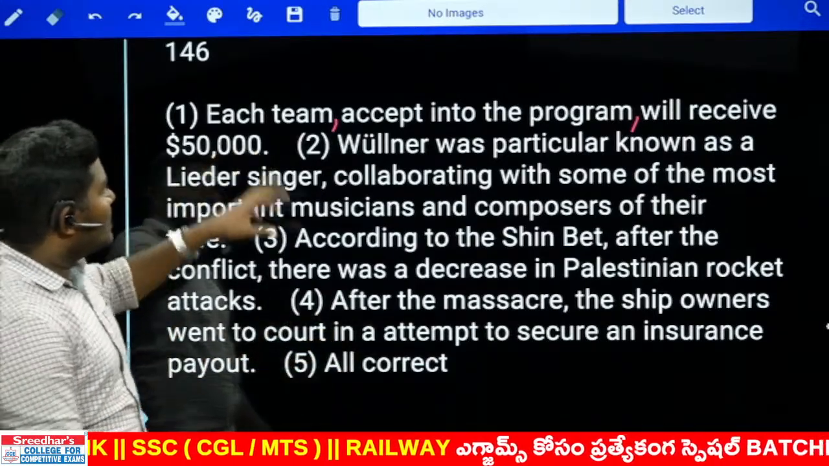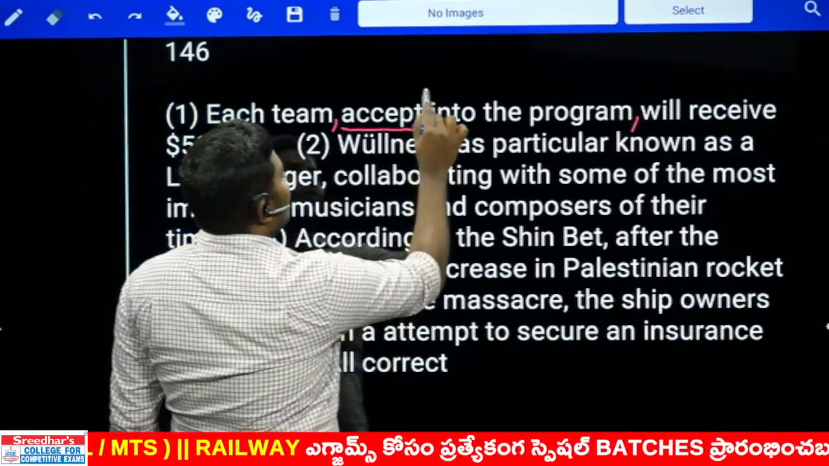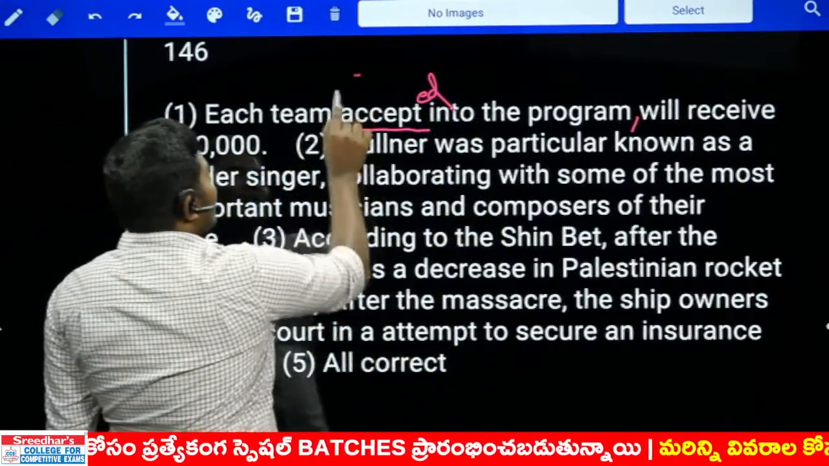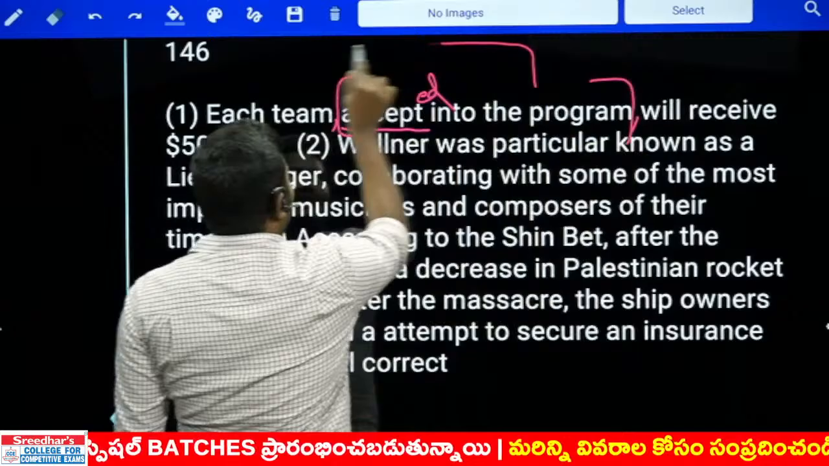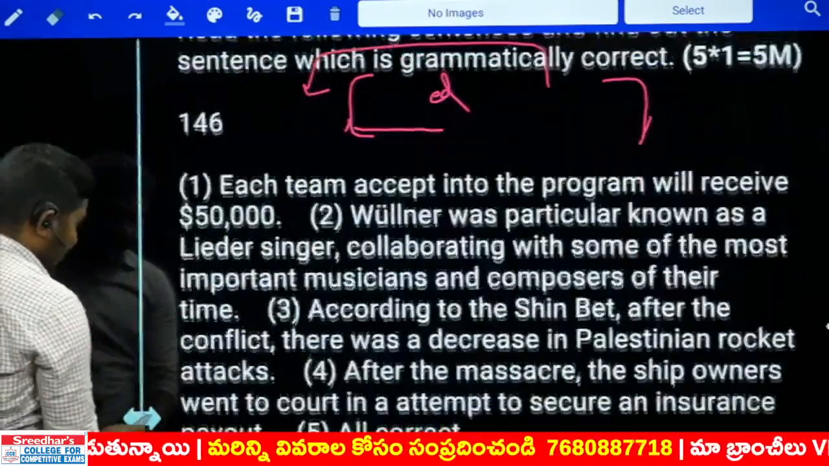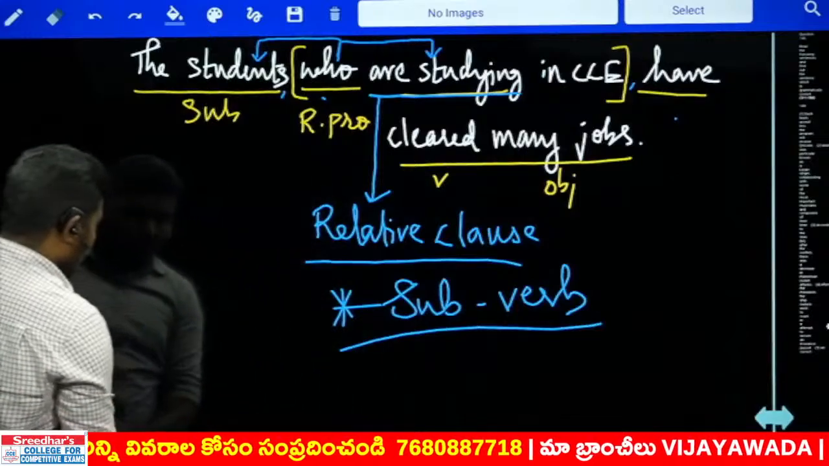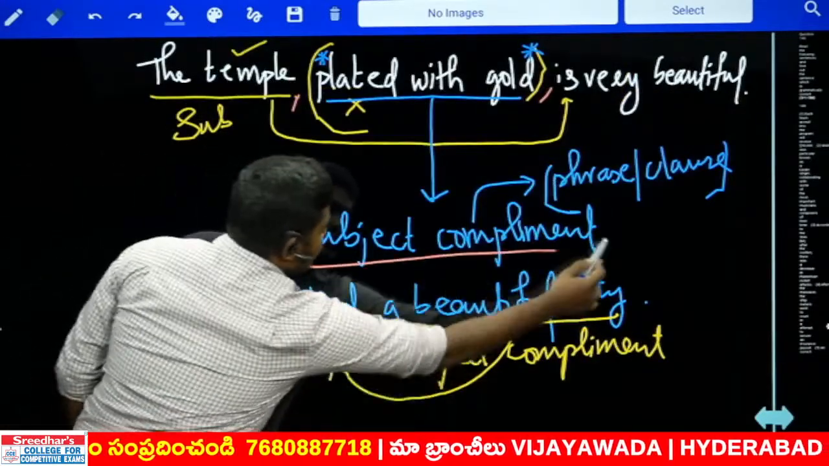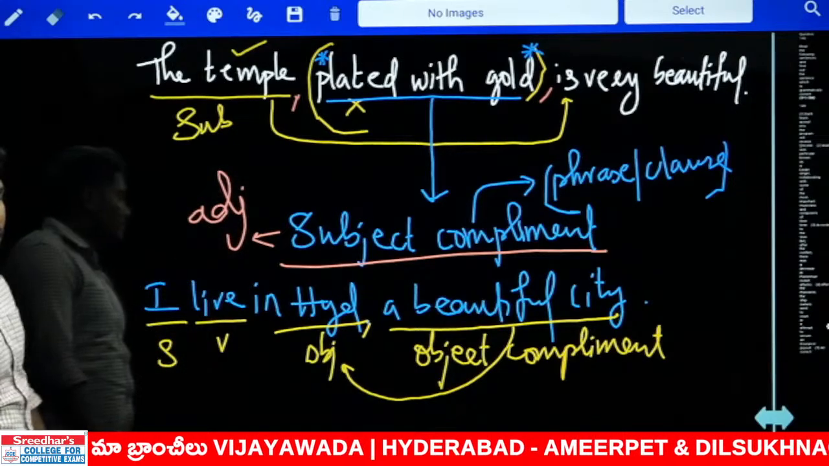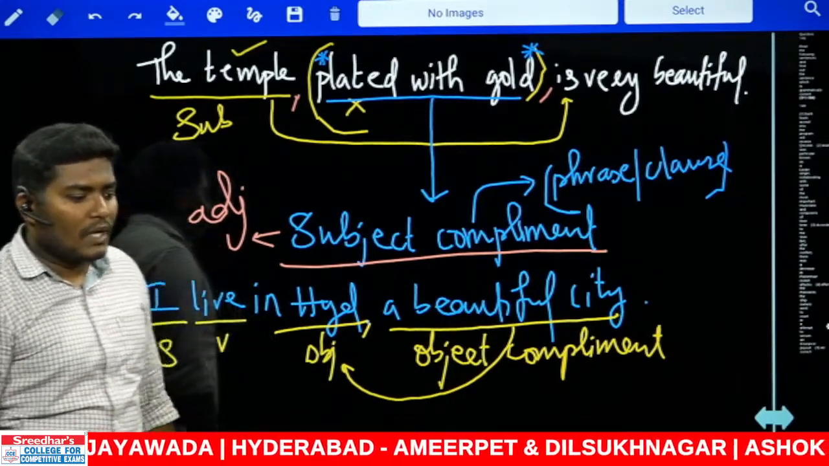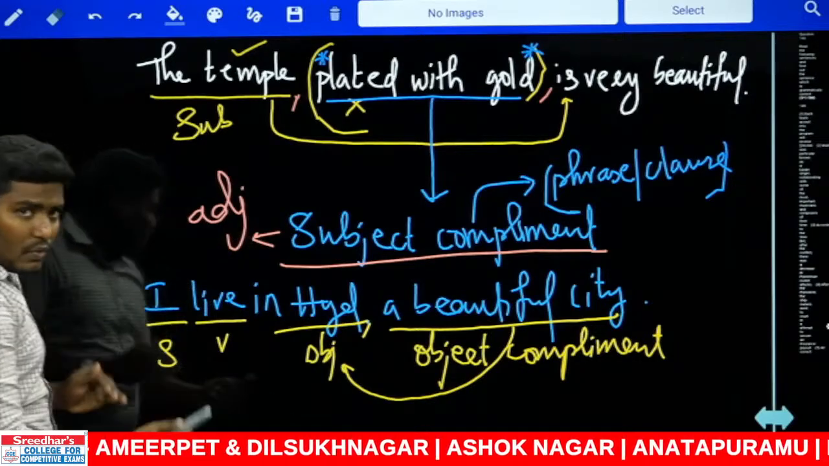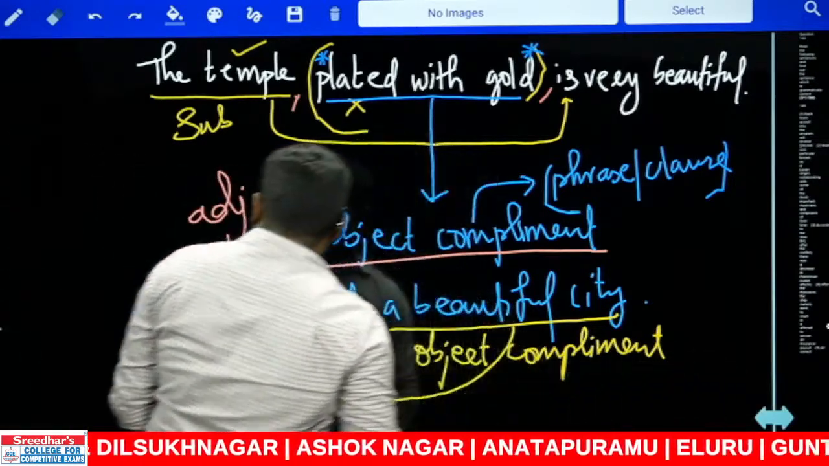Now, "each team", it is not "accept", the word should be "accepted into the program", because it is actually complementing the subject. This part is complementing the subject, right? The subject complement which I had written previously, let me take you back to the point here. The subject complement which I wrote here can also be an adjective. Yeah, very good. So the subject complement can also be an adjective.